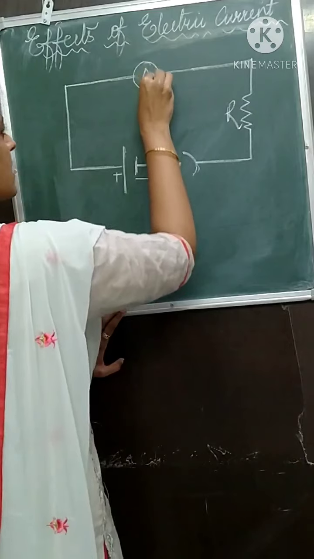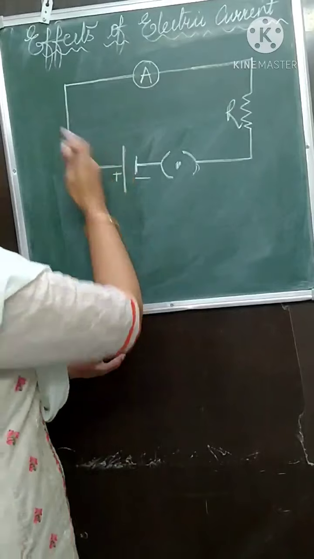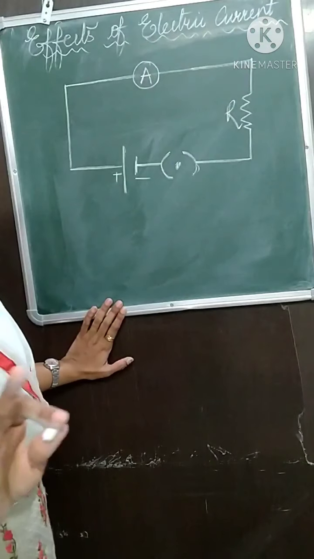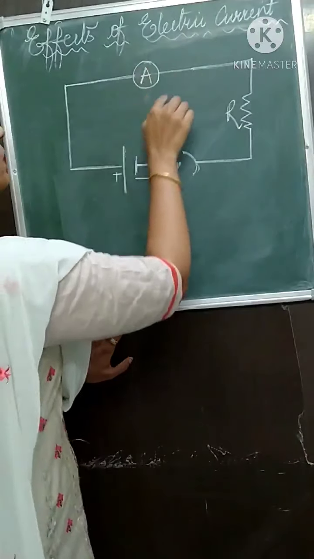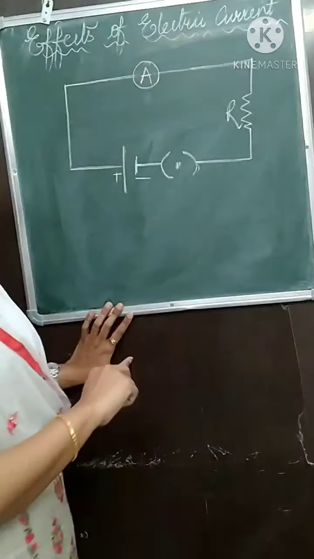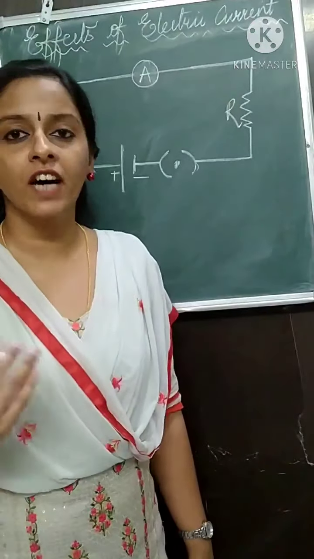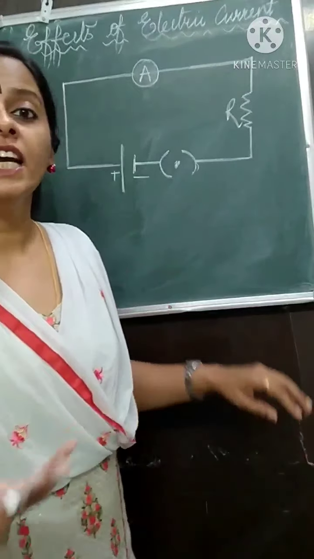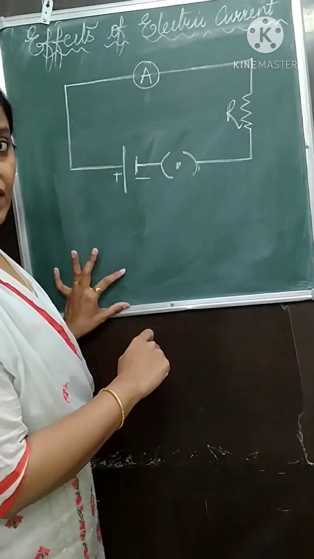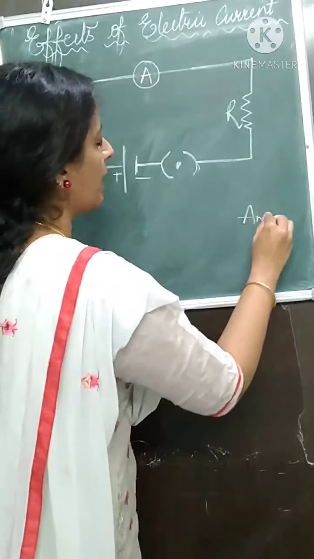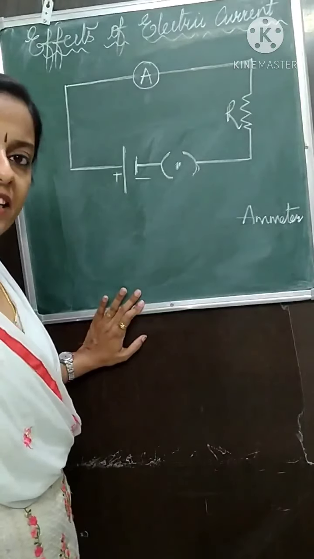This is an ammeter. An ammeter will be in series, meaning one after the other. For the time being you understand series as one after the other. The ammeter symbol is one circle with an A inside. An ammeter is a device that gives you the value of current. It is used to record the current, so obviously it will be in amperes. Ammeter, A-M-M-E-T-E-R, a device to measure the electric current.